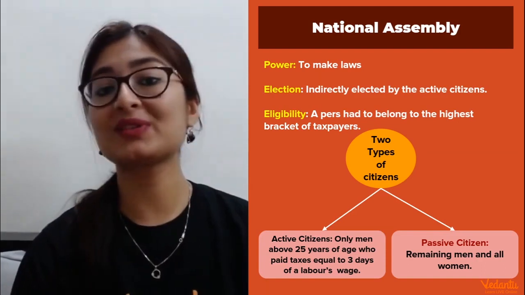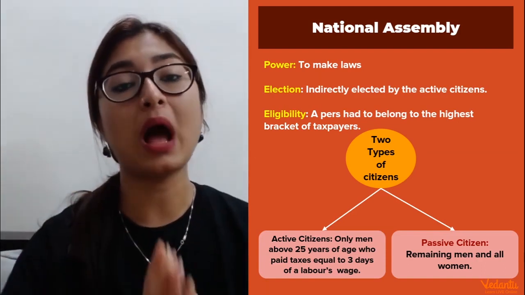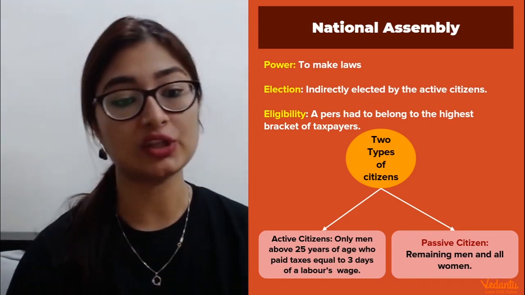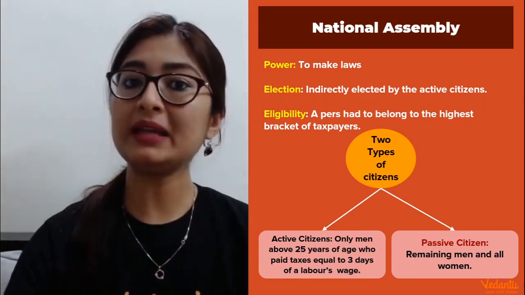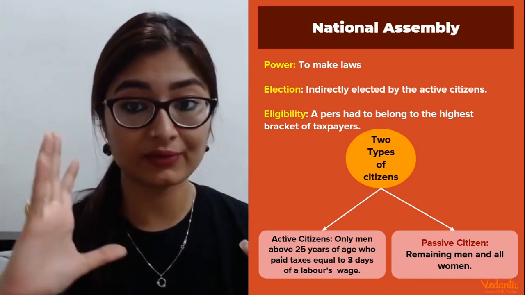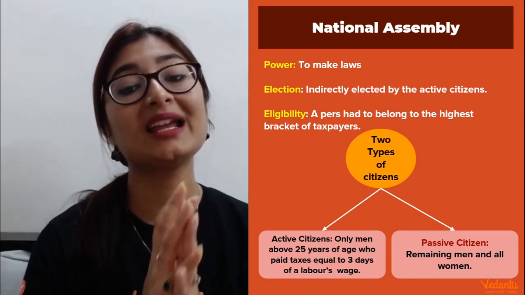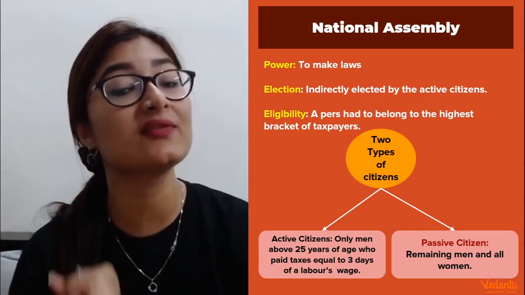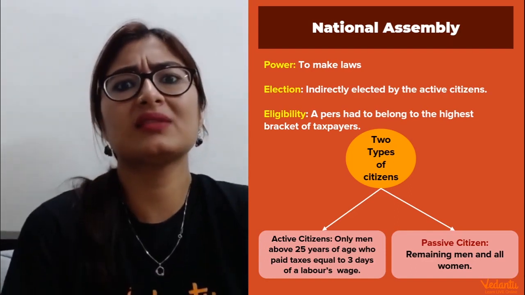Now, the king was not solely responsible for this. As per the constitution, they had the power to make the laws now, and they had made certain changes. Okay, so the separation of power, as I told you, was now created among the horizontal pillars of the legislature, judiciary and executive. Now they also came up with a new rule which said that the elections are now going to happen indirectly, by the active citizens. Now this is a new term, active citizens. What do you mean by active citizens?